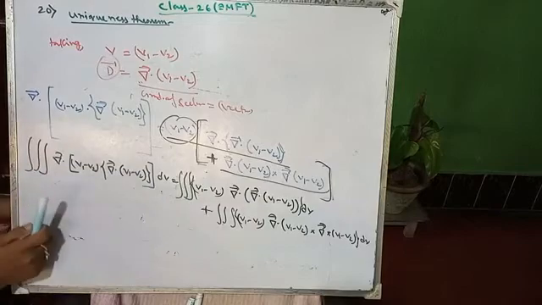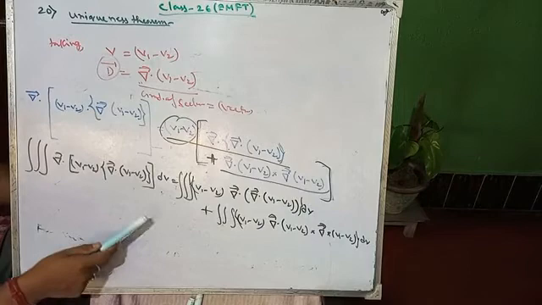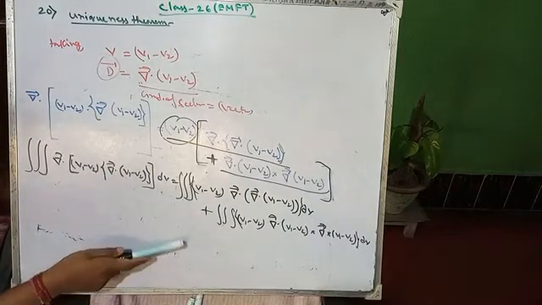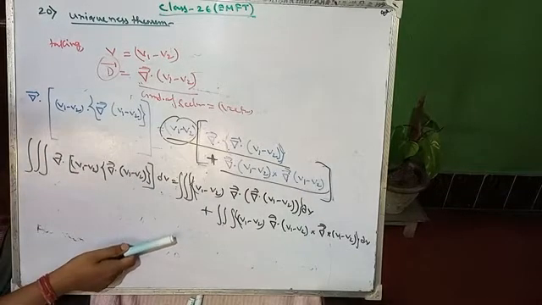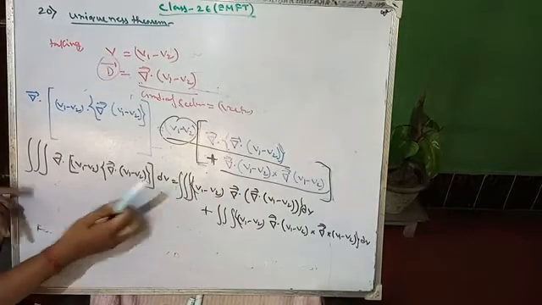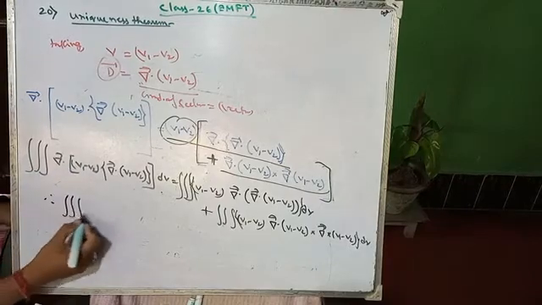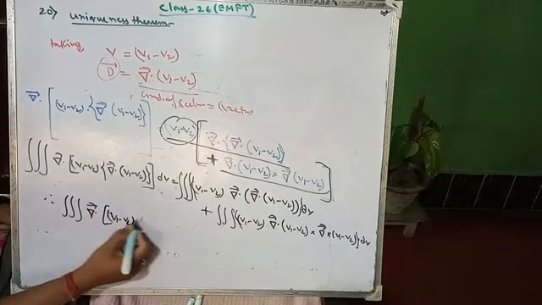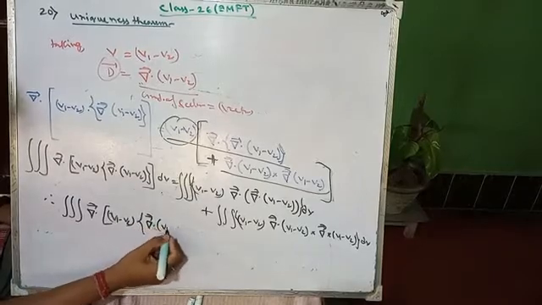Now, for this expression, the divergence theorem allows us to replace the volume integral on the left hand side of the above equation. So what is the left hand side? This is the left hand side. So now only take the left hand side. Therefore, applying the divergence theorem, it will become, only the left hand side I am taking here.